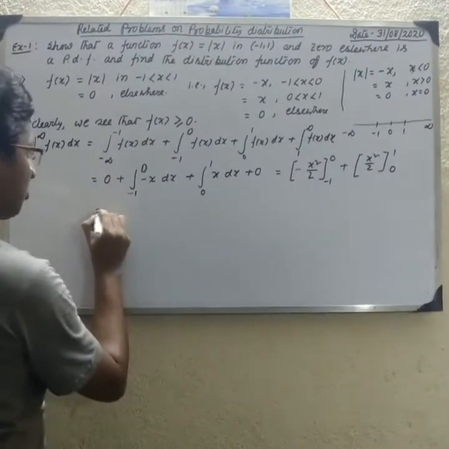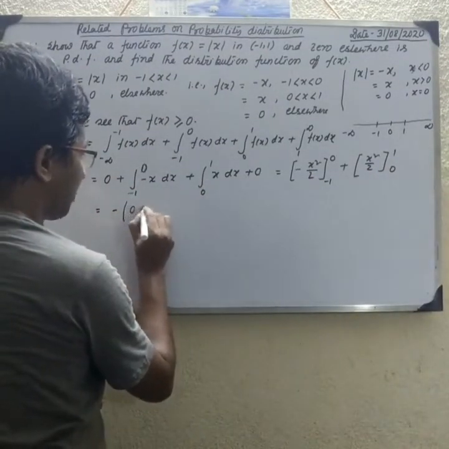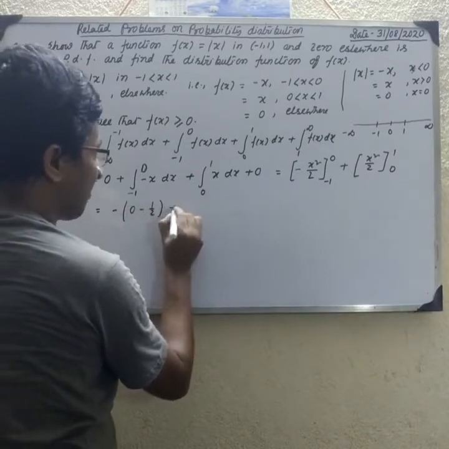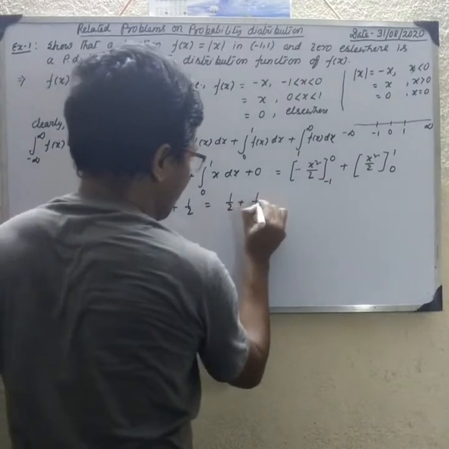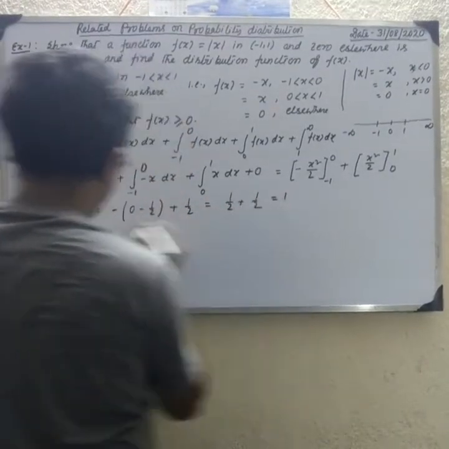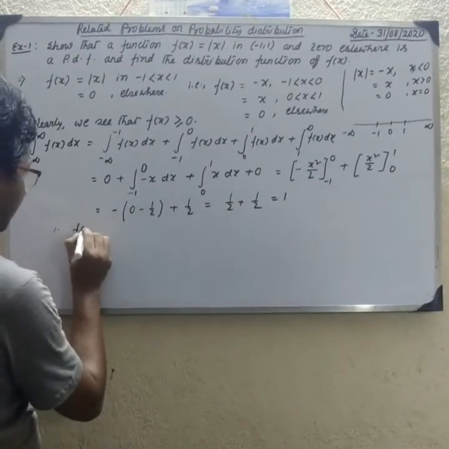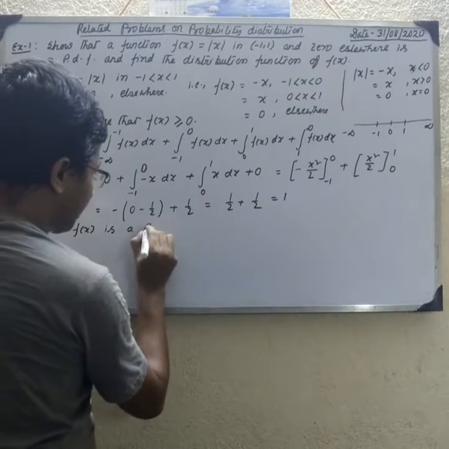So this equals 0 minus of minus half, that is half plus half, which equals 1. Therefore f(x) is a probability density function.